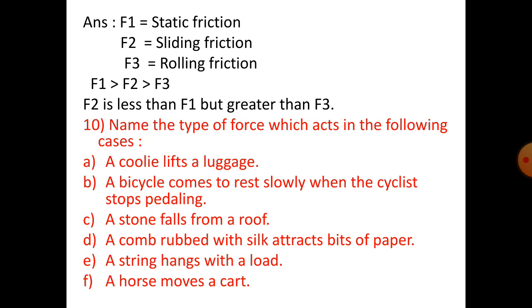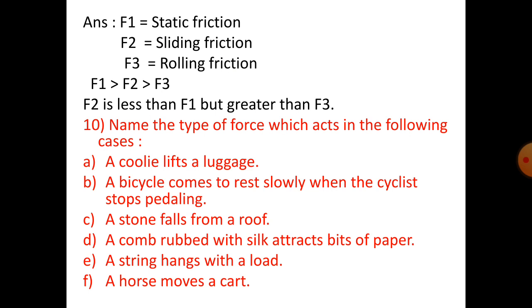So F1 means static friction, F2 means sliding friction, F3 is rolling friction. So F1 is greater than F2, greater than F3. So actually F2 is smaller than F1 and F3 is smaller than F2.